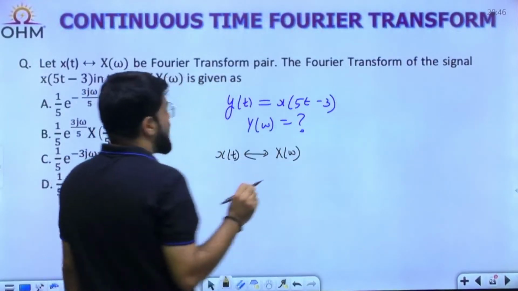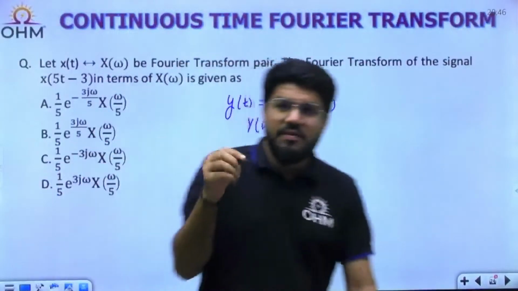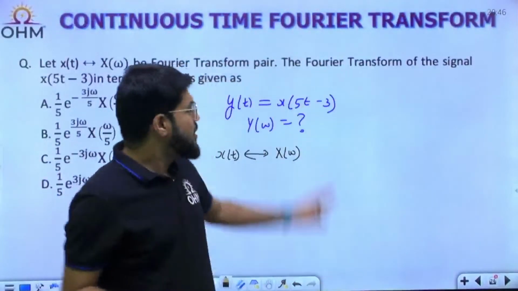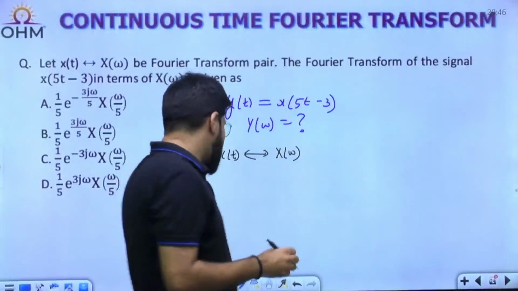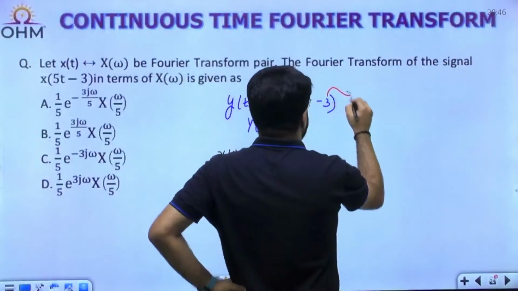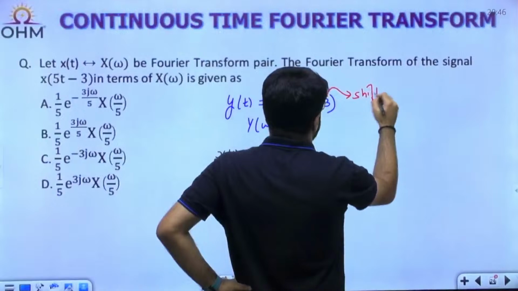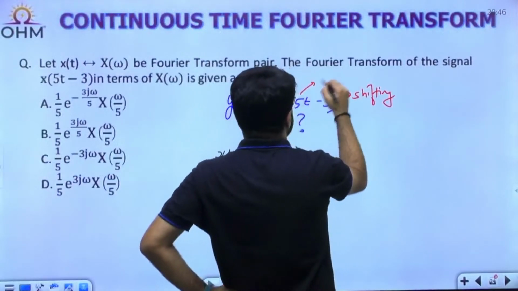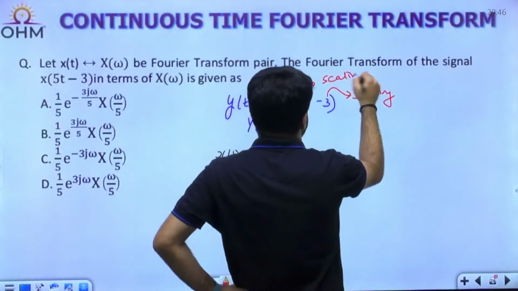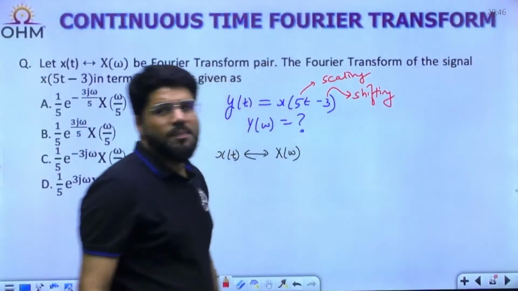Now, precedence rule. Even when you are sketching the signals, there are two elements here, shifting and scaling. This represents shifting and this represents scaling. What to apply first?